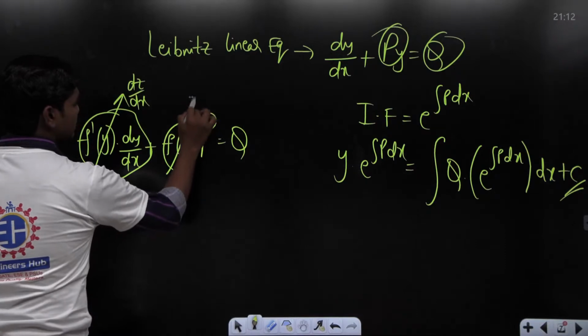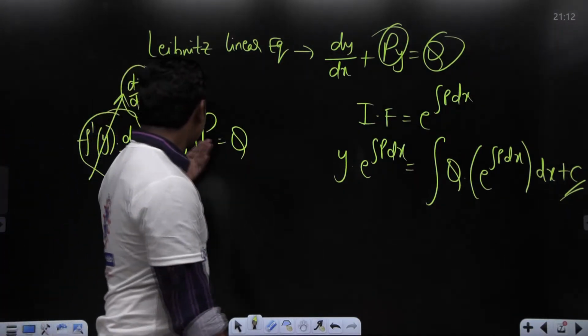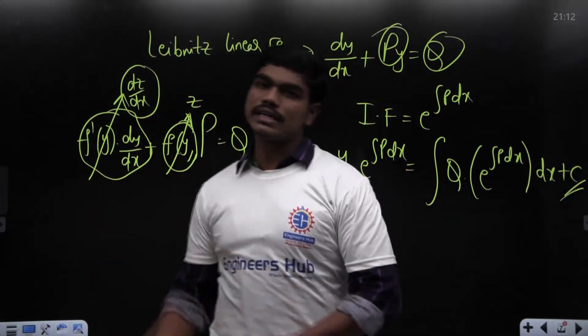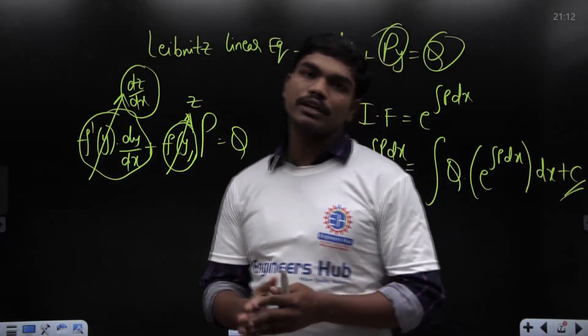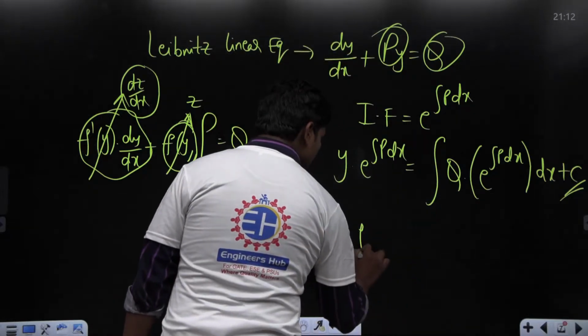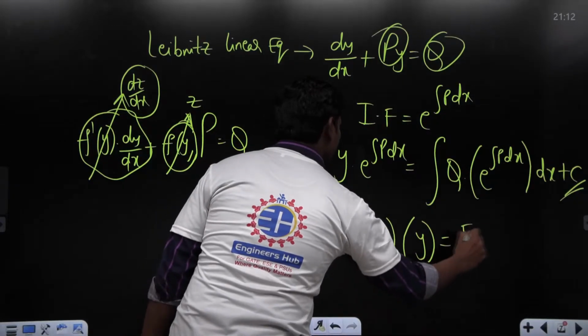So if you take this as some variable z, then definitely this is dz by dx, and then you can have here this conversion to a linear Leibniz equation. Okay? So we have solved these Leibniz linear equations, and then we moved on to something called higher order differential equations, which are governed by some operator operating on y equal to again some function of x.